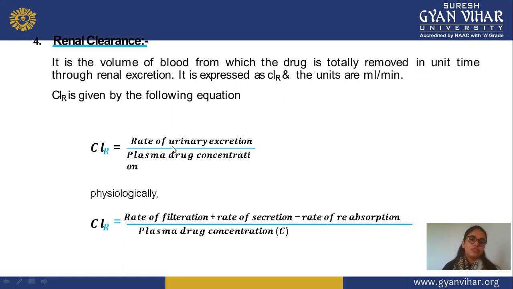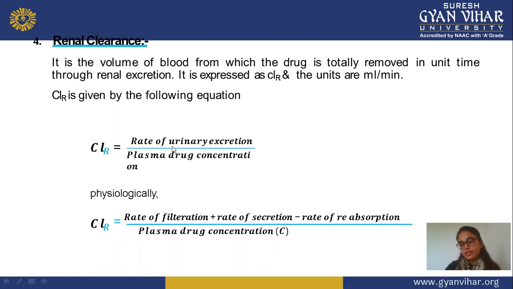Next is the physiological formula, which is a little modified for renal clearance. Here, renal clearance is equal to rate of filtration plus rate of secretion minus rate of reabsorption. Because in excretion, elimination is not the only thing that takes place. Some drug gets filtered out or secreted out, or maybe some drug gets reabsorbed.